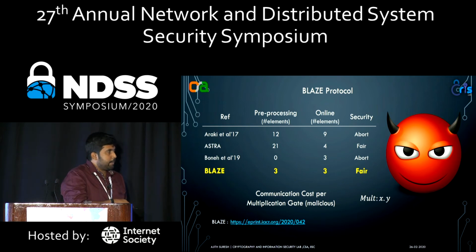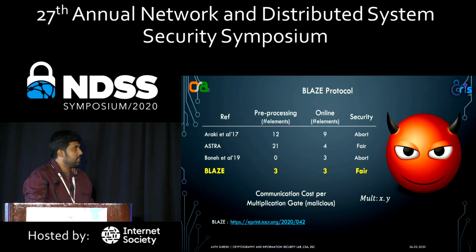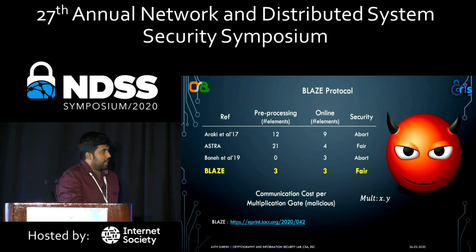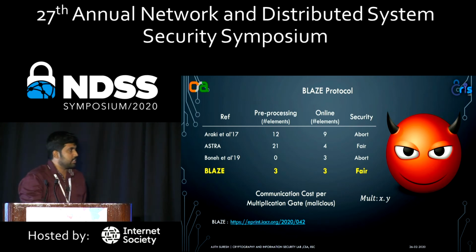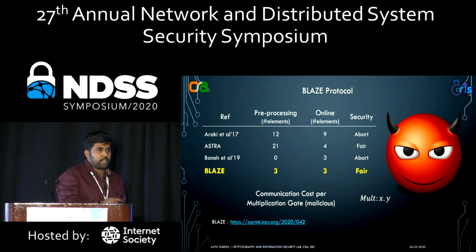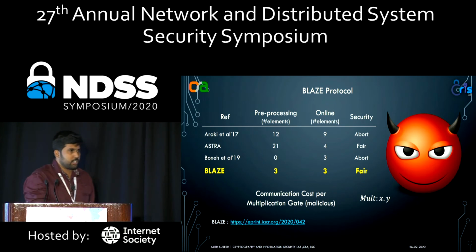Now with the data from the pre-processing phase in place, we again have a communication of just 3 ring elements in the online phase, and we achieve the enhanced notion of fairness. Here in our online phase, we don't require distributed zero knowledge or any other expensive primitives. Ours is just XOR operations.